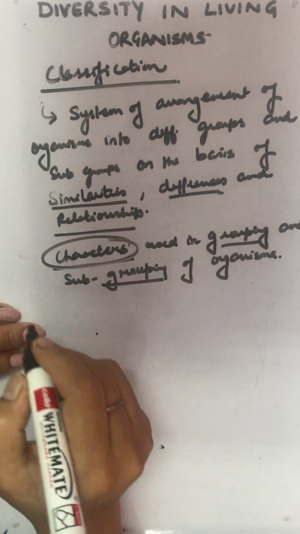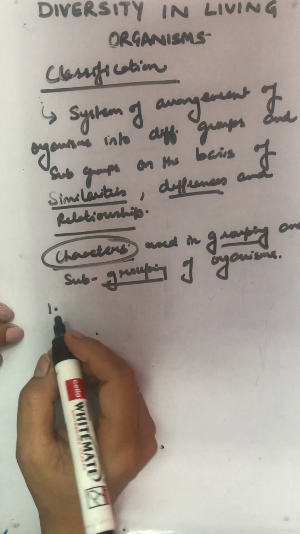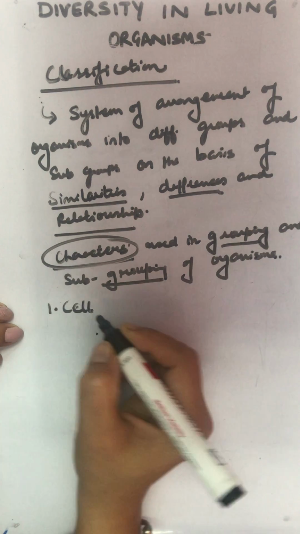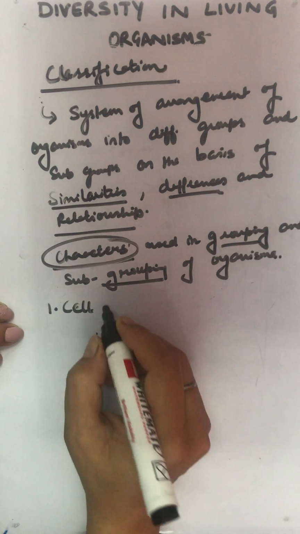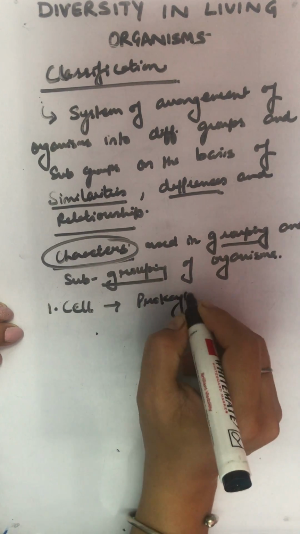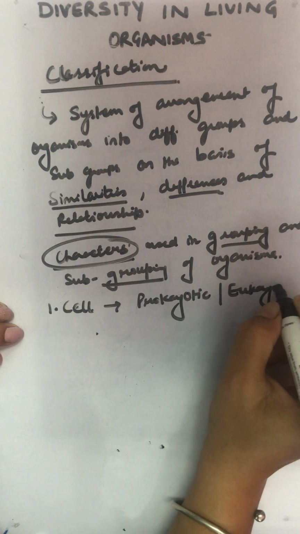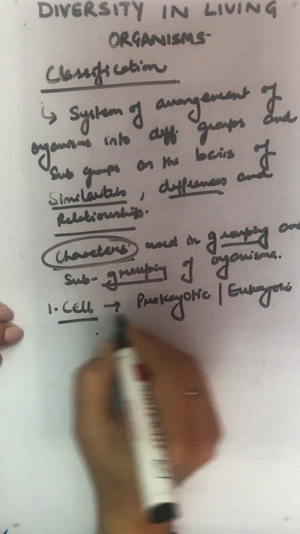Now, which characteristics? First of all, cells are prokaryotic or eukaryotic. This is one well-defined characteristic.